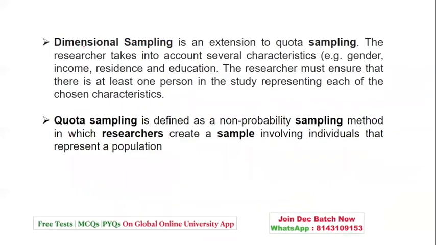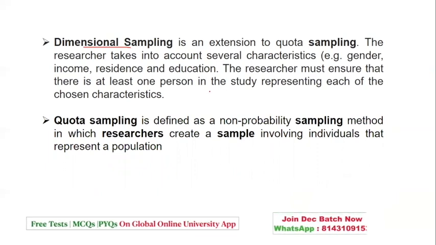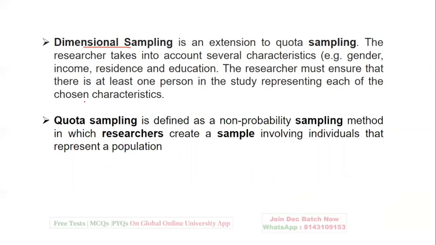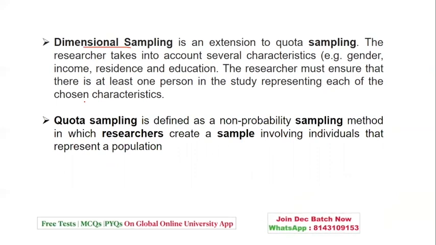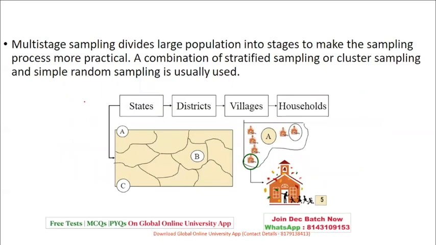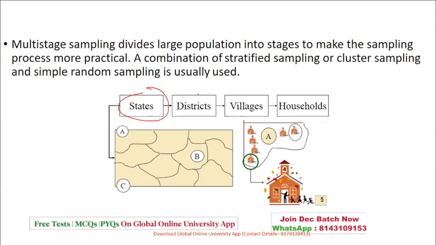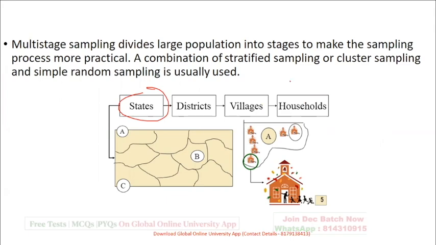There is something called dimensional sampling. It's an extension to quota. The researcher takes into account several characteristics. The researcher also ensures that at least one person in the study presenting each chosen characteristic should be present. So quota sampling is basically a non-probability sampling method, and it creates a sample involving individuals that represent a population. Then you have multi-stage sampling. Multi-stage sampling divides the sample into various stages, like for example, states, districts, village, household. So a combination of stratified sampling or cluster sampling and simple random is usually used in multi-stage sampling.